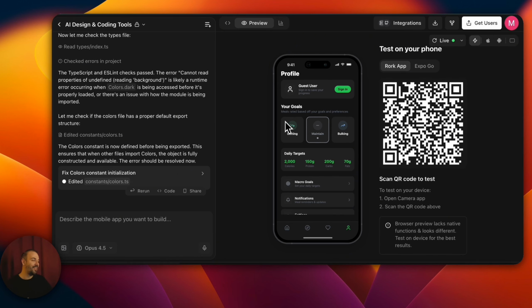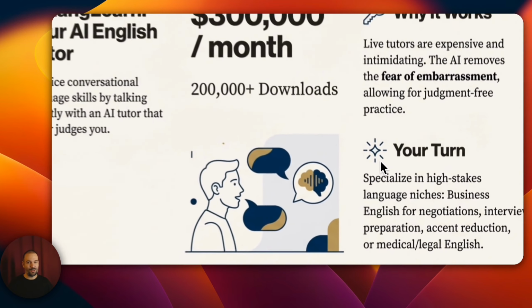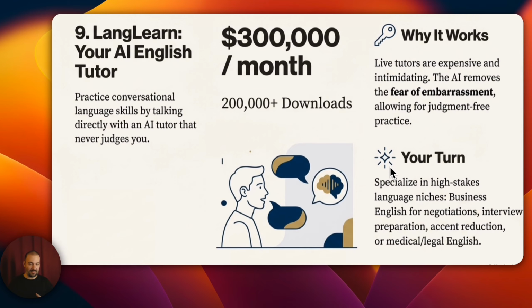I'm sharing as well. Now, 7 is done, 8 is done, we're coming to 9. We've come to one of the big ones again. It's a 6-month project. Let me repeat. LangLaw, an English teacher. Here, you do daily practices. The point your AI English teacher especially emphasizes is, I never judge you. It became very popular because it's an app that removes the embarrassment factor and lets you practice as much as you want. It has been downloaded 200,000 times and generates 300,000 in revenue per month in 6 months.